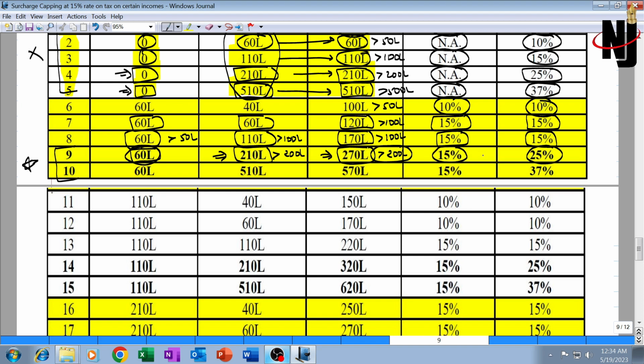The surcharge rate should have ideally been 25% on tax on both the incomes, but on normal income it will be 25% as usual. But on special income tax, it will be capped at 15%, will not be 25%.